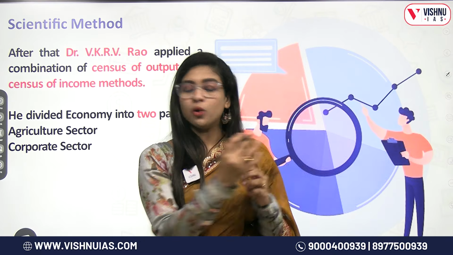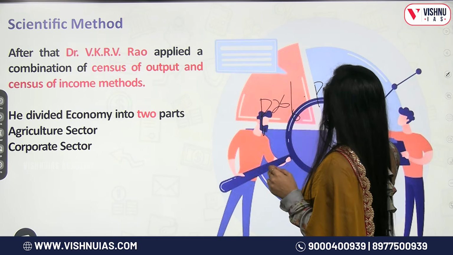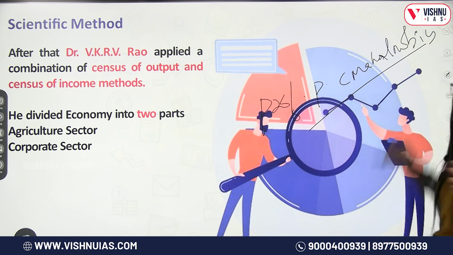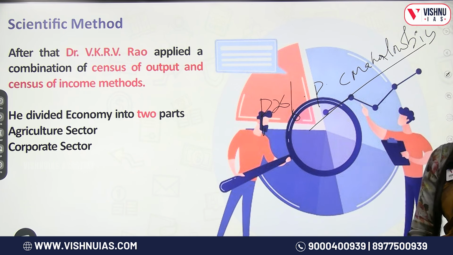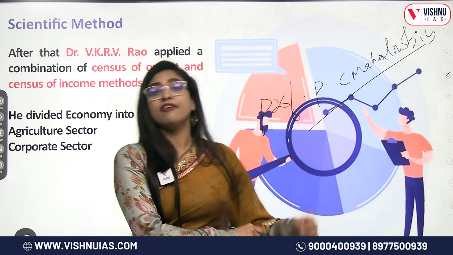So now what did he do? Along with Professor P.C. Mahalanobis, an Indian statistician, you will study him in the second 5-year plan, when you study the planning commissions of India. With the help of this person, they formed a committee.